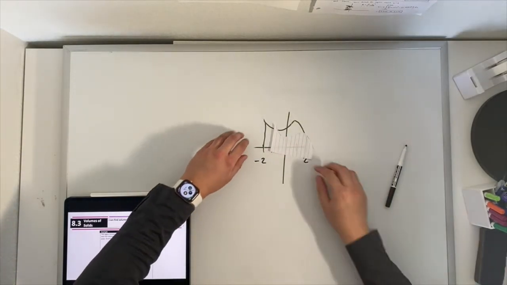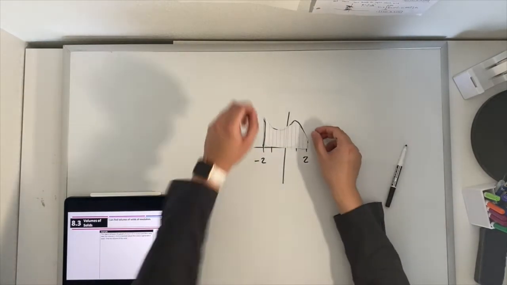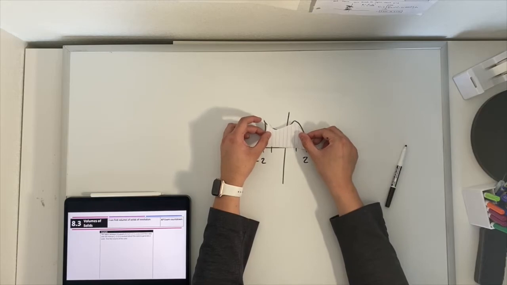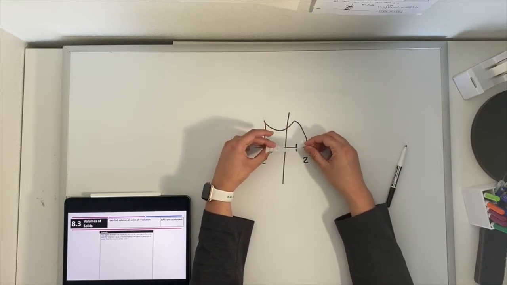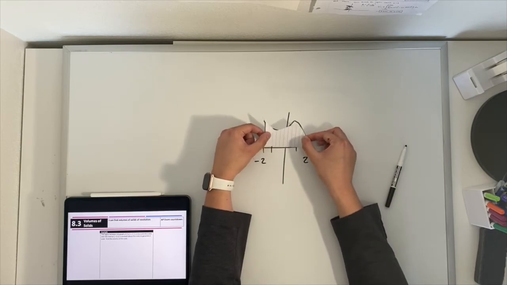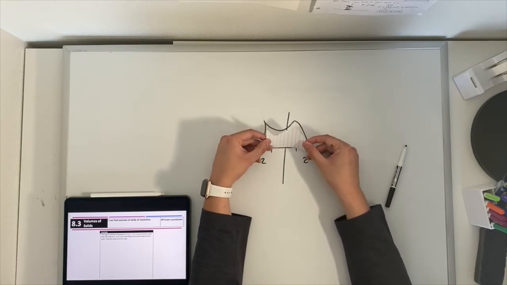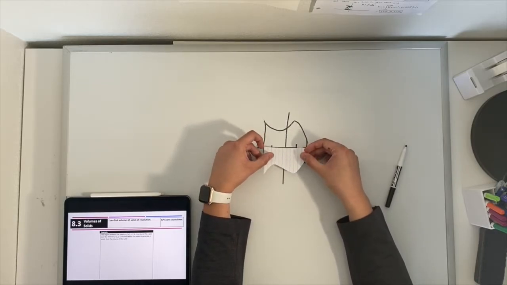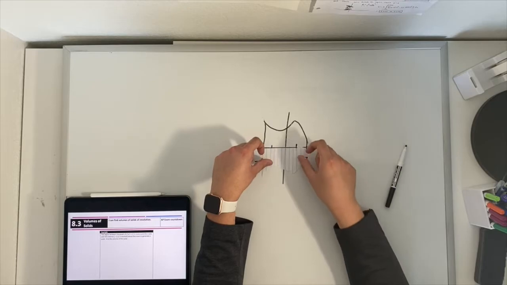We are taking this shape right here, and imagine that it is literally revolving. It is rotating about the x-axis. So here's the x-axis, and this shape is coming up out of the board, and it's sweeping through all of this space in between, and then goes back down into the board.